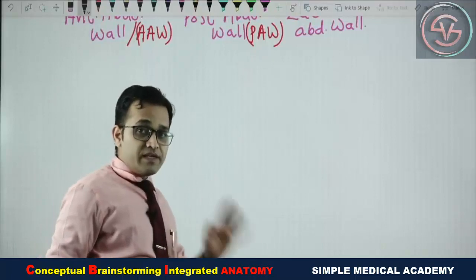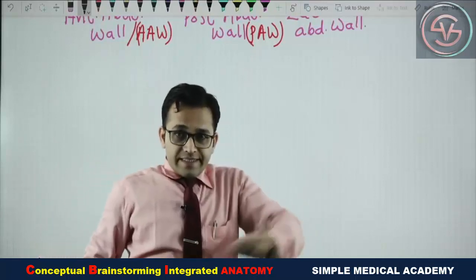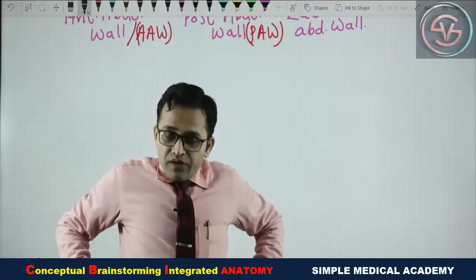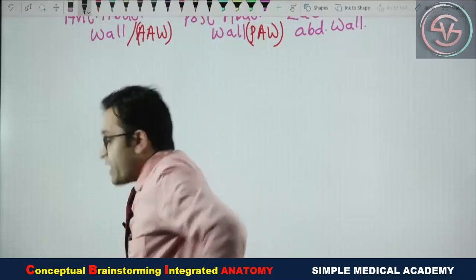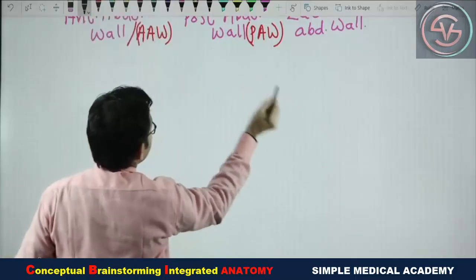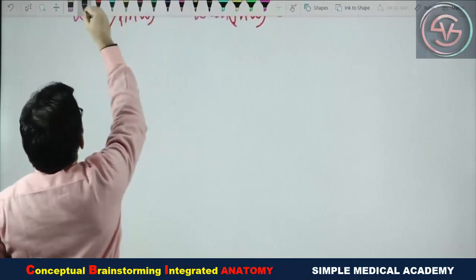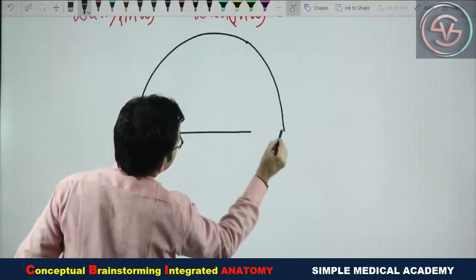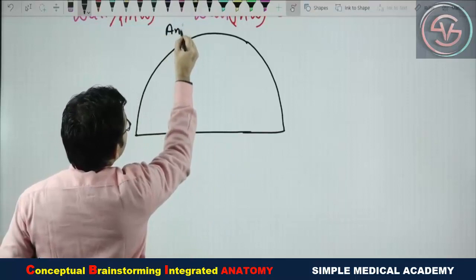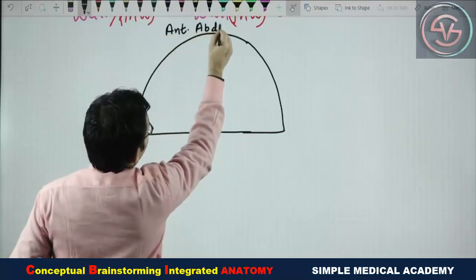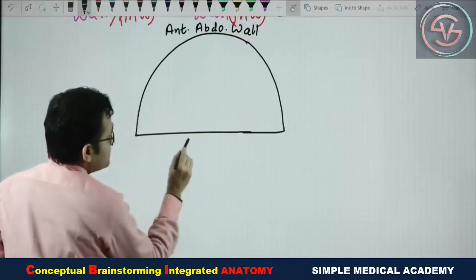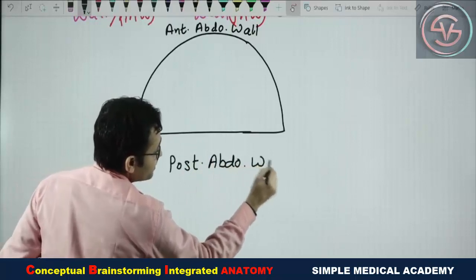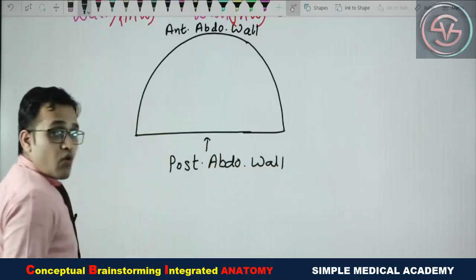Now we are going to draw this image. To make it easy, we are drawing the transverse section of the abdomen. In a transverse section, the anterior part is rounded while the posterior part is nearly flat. So just draw the easy diagram. This is the anterior side, meaning the anterior abdominal wall, while this is the posterior side, indicating the posterior abdominal wall.